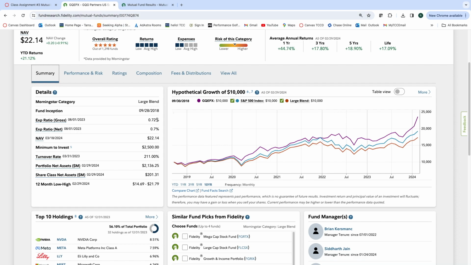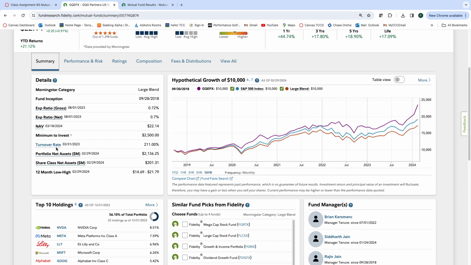So if it got up to $1 million, you're looking at about $7,000 a year that they're going to take out. Hey, I'll take that. You can have a little bit if you're giving me a lot. Net asset value, the minimum to invest is $2,500. And again, start looking at all of these different items right in here to get more research for your investments.